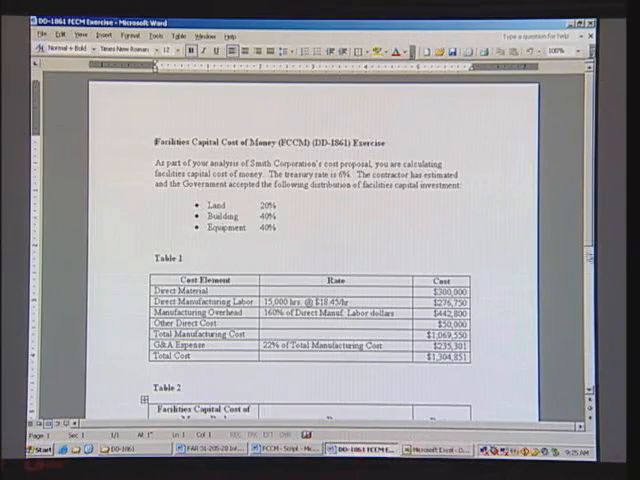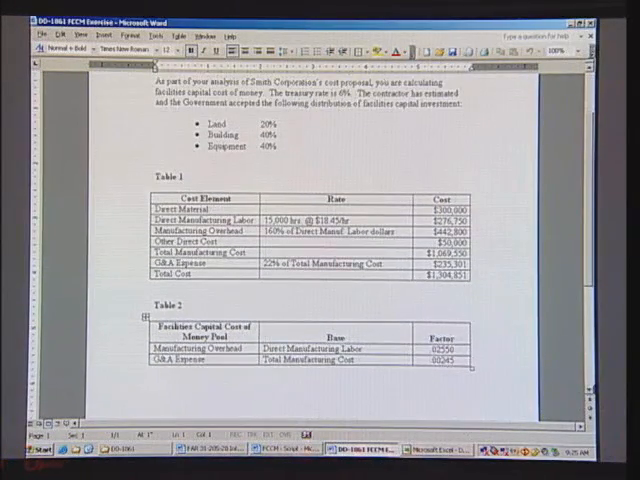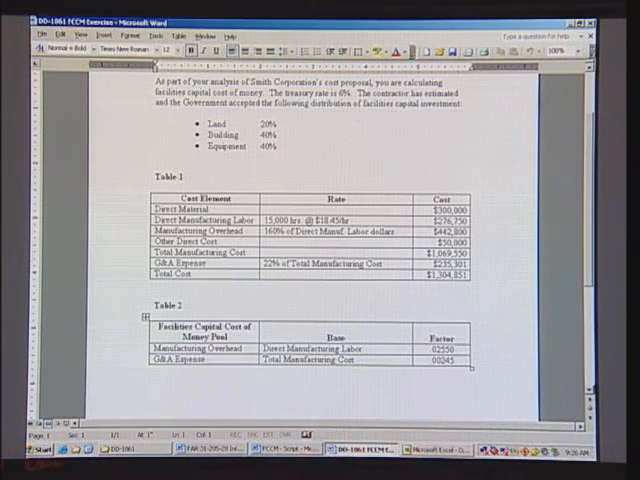We now have part of Smith Corporation. Smith Corporation submits a cost proposal in which you're supposed to calculate facilities capital cost of money. The Treasury rate is 6%. The contractor has estimated and the government has accepted the following distribution of facilities capital investment: 20%, 40%, and 40%.